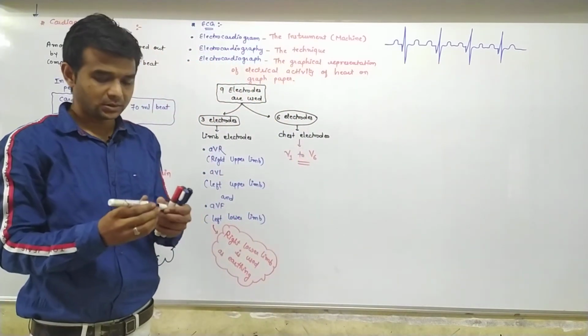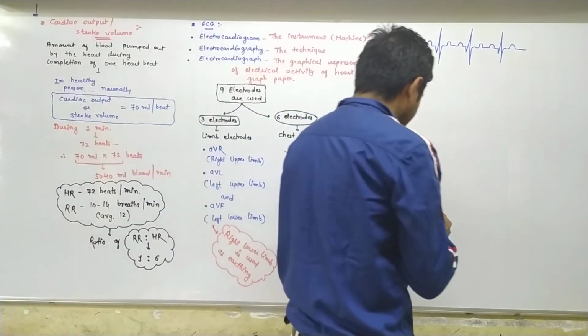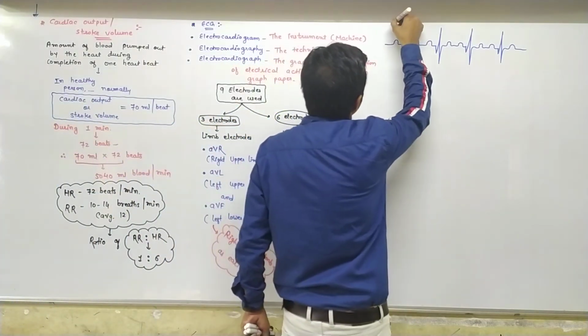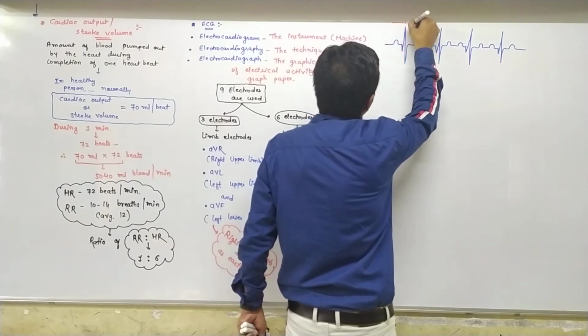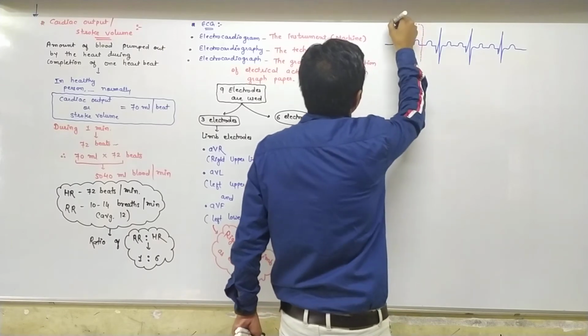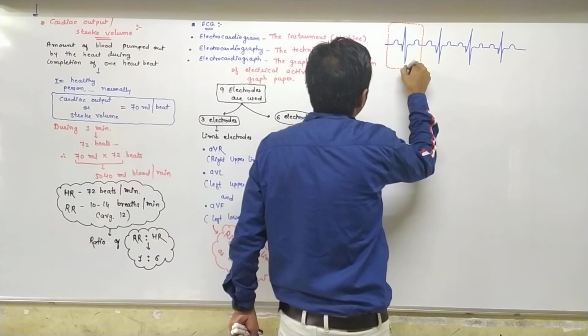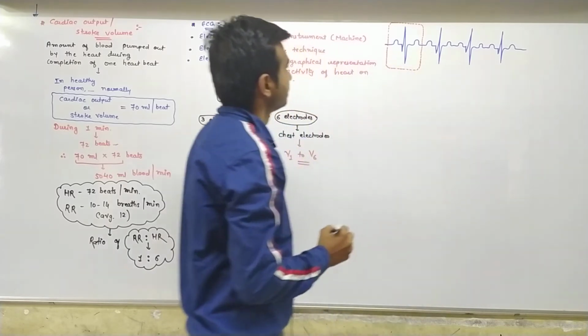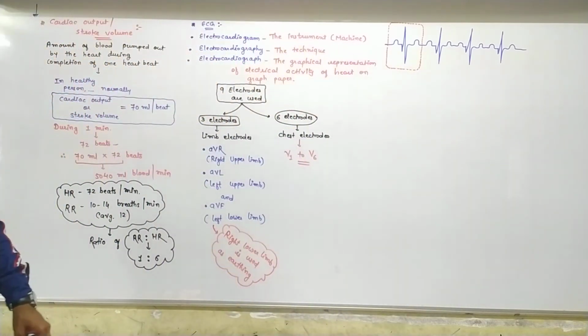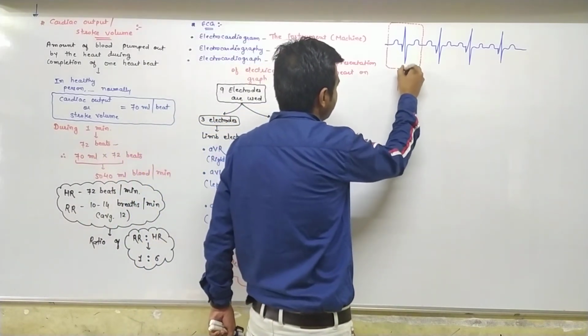So you know that this type of graph is repeatedly drawn. Now I can elaborate this graph in live view.